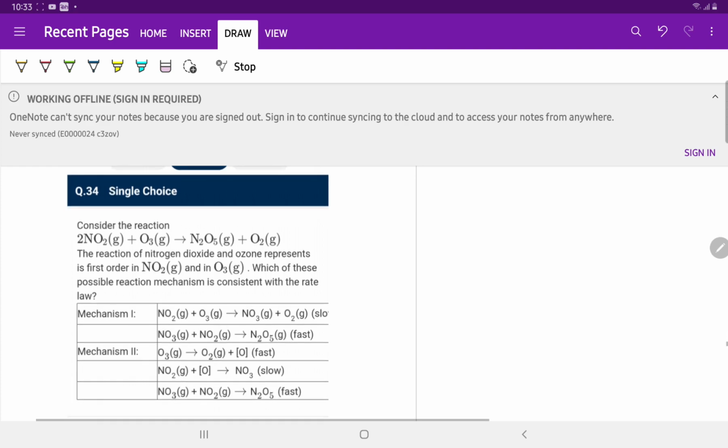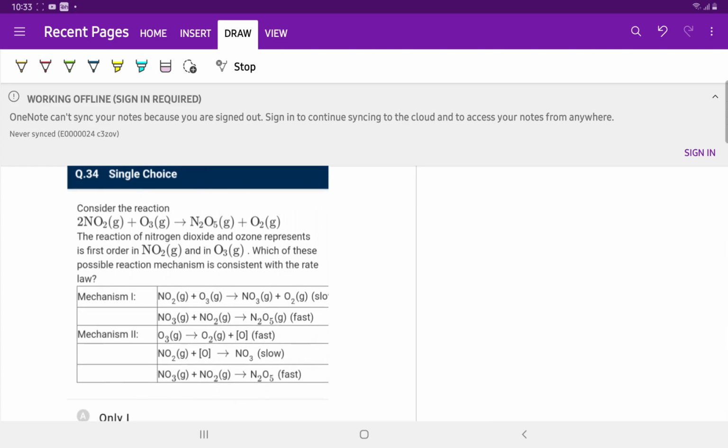Question number 34. 2 moles of NO2 plus O3 gives N2O5 plus O2. The reaction of nitrogen dioxide and ozone is first order in NO2 gas and O3 gas. Which of these possible reaction mechanisms is consistent with the rate law? In mechanism 1, the first step is the slow step, so the rate is equal to K times O3 and NO2, and the order is 1,1.